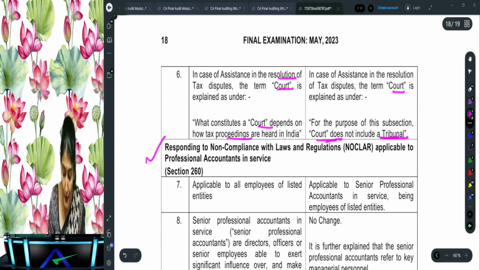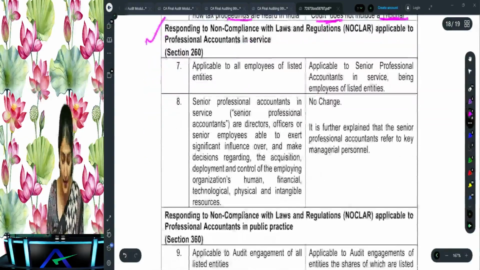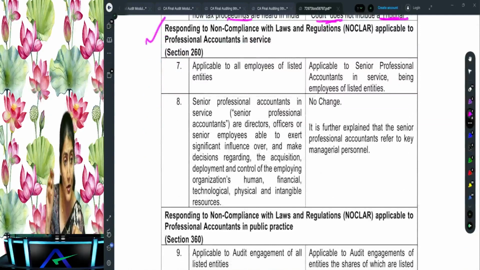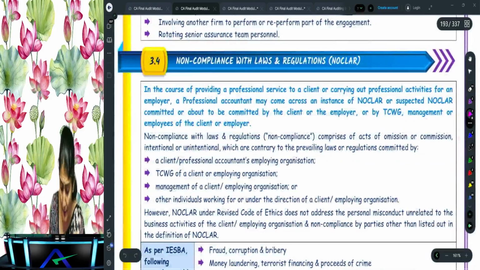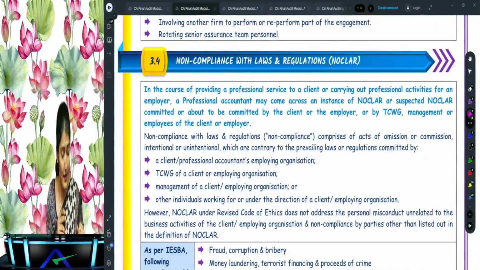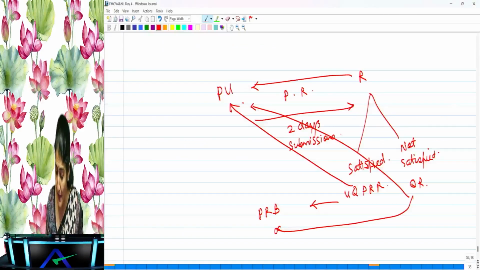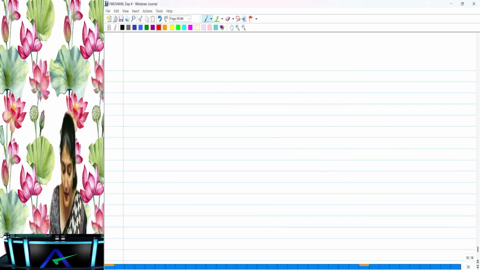And then finally, NOCLAR is applicable to the exams, and in the NOCLAR they've also brought some changes over there, right? So now first what we will do, we will come to the NOCLAR in the chapter of the ethics. Anyways, we were left with the discussion of the NOCLAR, right? So we'll complete the discussion of the NOCLAR, non-compliance with the applicable laws and regulations.